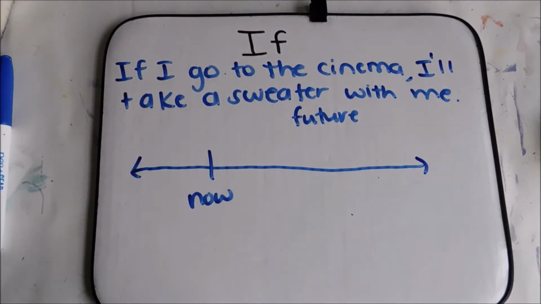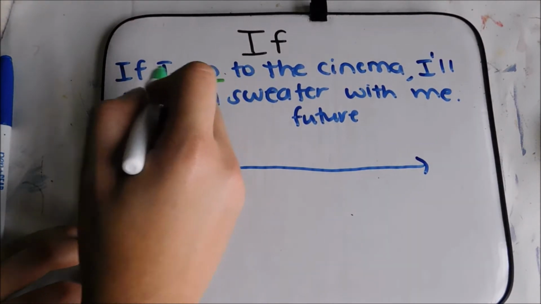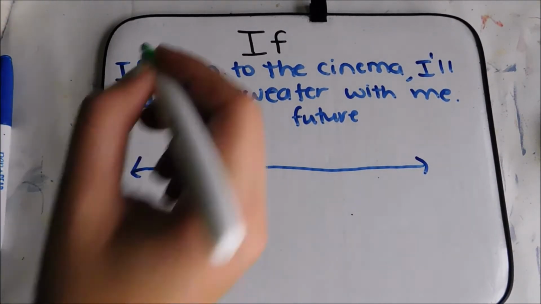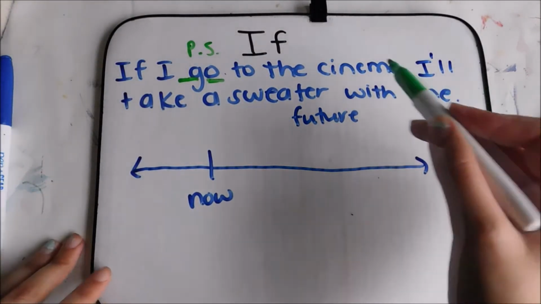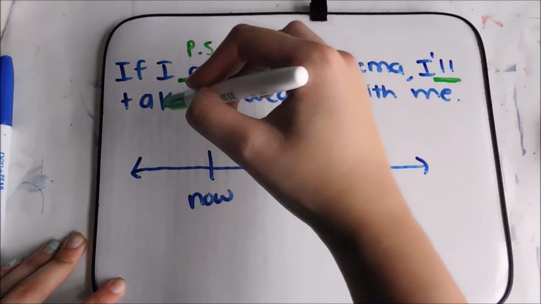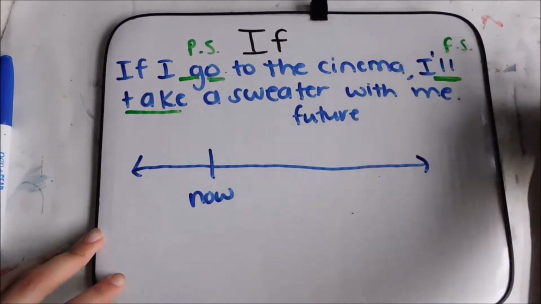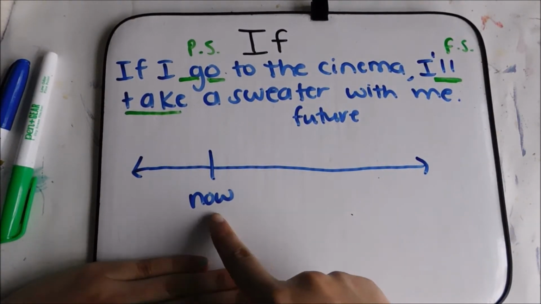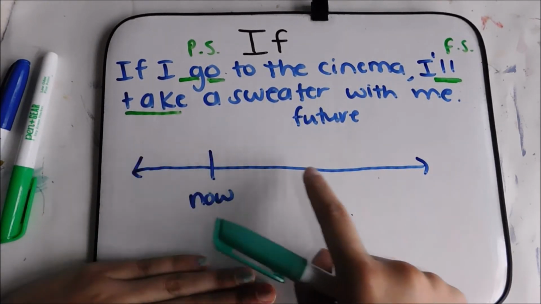The first example of if is: if I go to the cinema, I'll take a sweater with me. After if, we have go. That's in present simple. We have if I go to the cinema, I'll take. This is will, remember? And that's in the future simple. We're going to try to put it on the timeline, okay? This is now, and that's the future. Over here is the past.